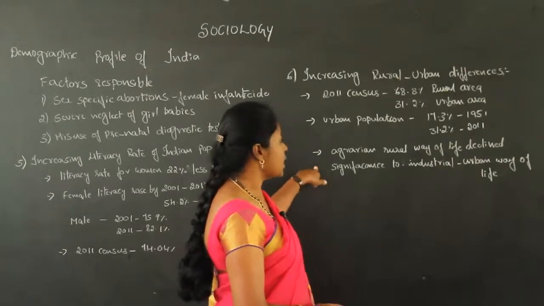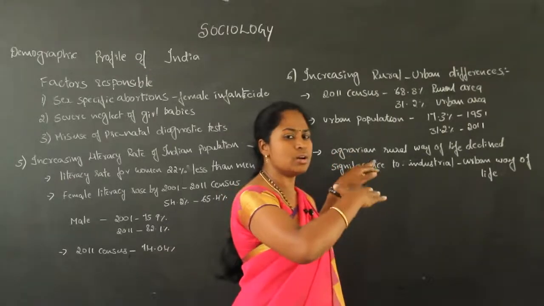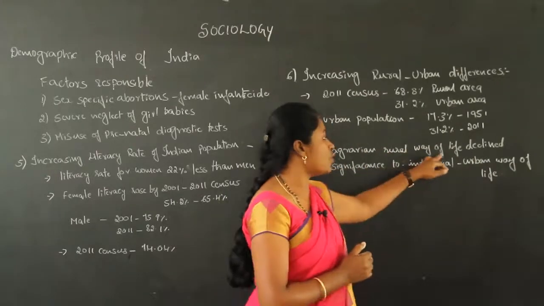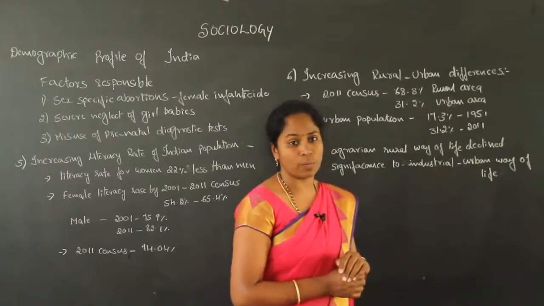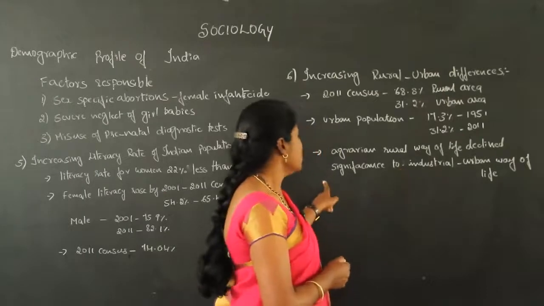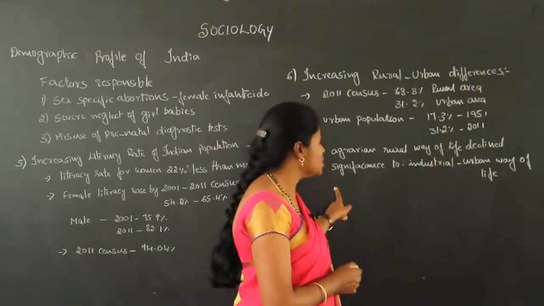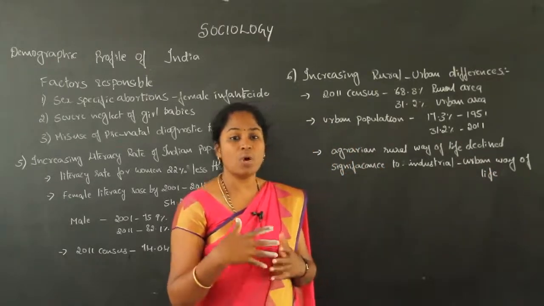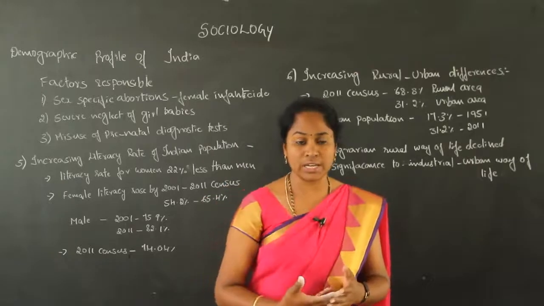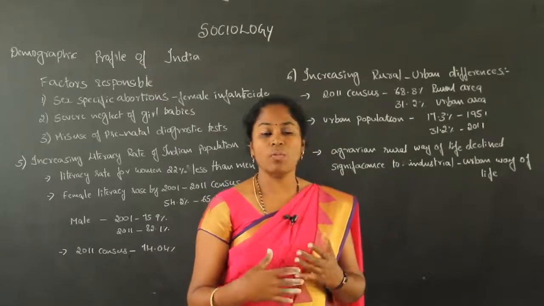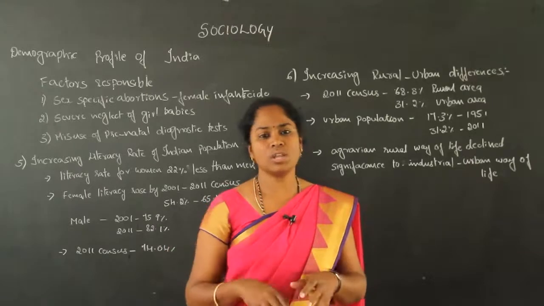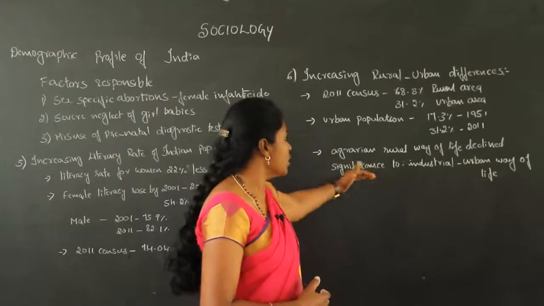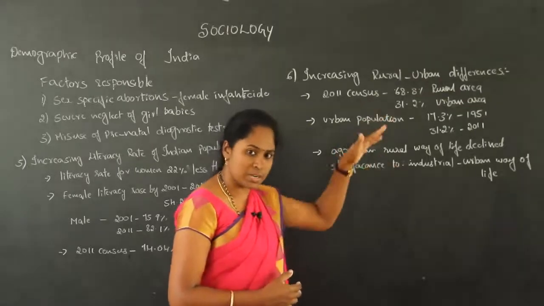Here we can see the changes in rural as well as urban areas. The agrarian rural way of life has declined and people are accepting the changes.